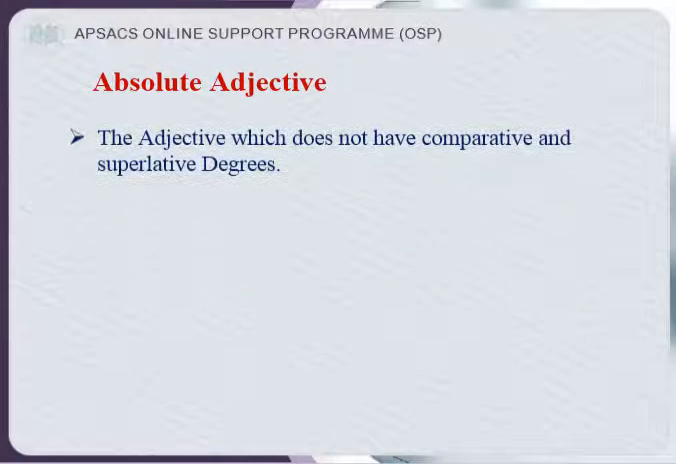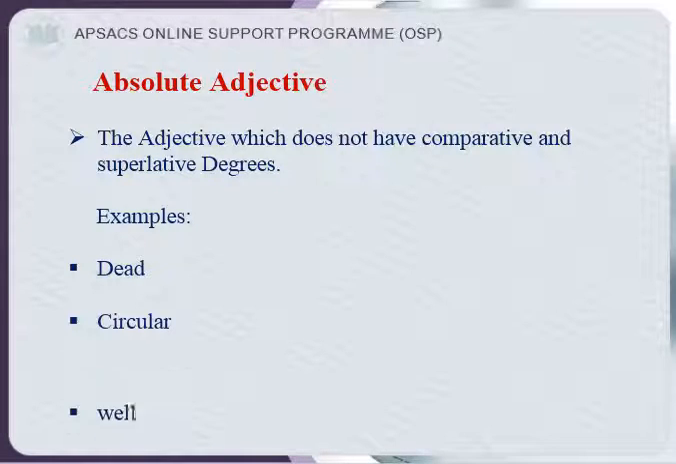Absolute adjective. The adjective which does not have comparative and superlative degree, like dead, circular, well. Why don't we have any degrees with these adjectives? Dead. How can we say more about dead? He's a dead person. We can't say more dead or most dead. So dead is dead. Circular. Circular is circular. So if something is circular, it means it has a circular shape. We can't add more circular or most circular with it, as well as with well.